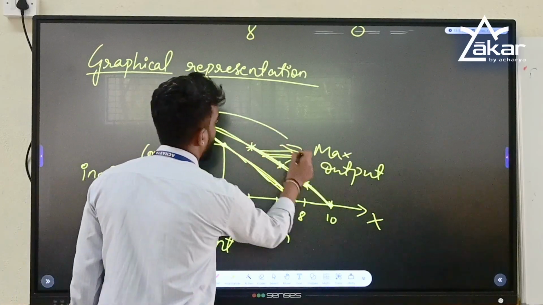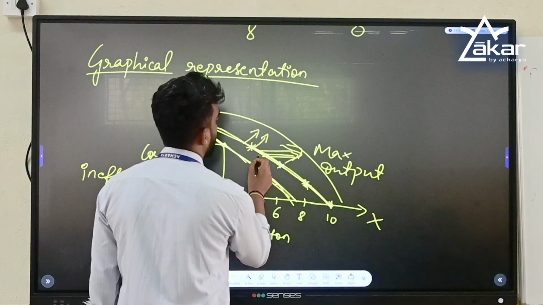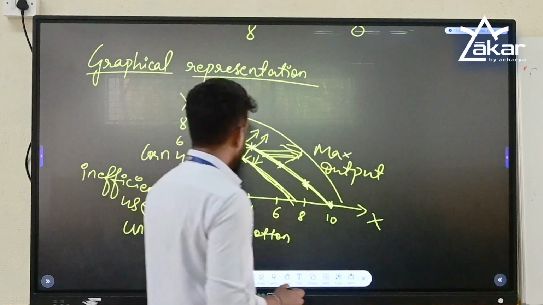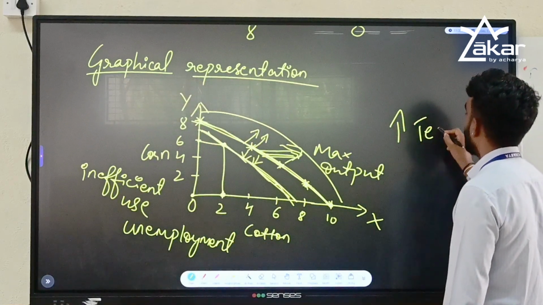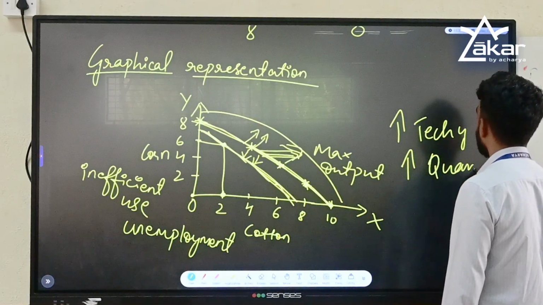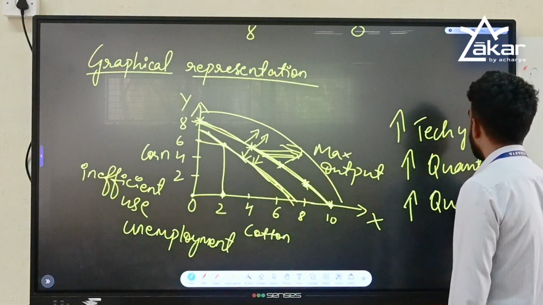Let's say you are growing at this level. That means the curve has shifted outward. What can be the reason? The reason can be an increase in technology, or an increase in the quantity of resources, or an increase in the quality of resources.